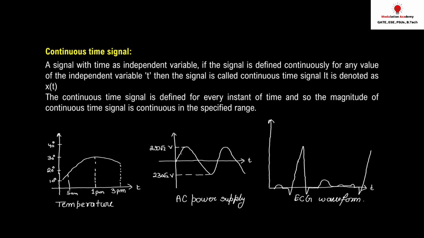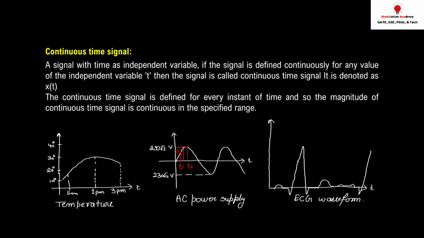If I try to find the value at t equal to 1, I can have the value. At t equal to 2, I can have the value. Within t1 and t2, I can also have the value. It means that if the signal is continuous in nature, you can have the value of the signal at any instant of time. These kinds of signals are called